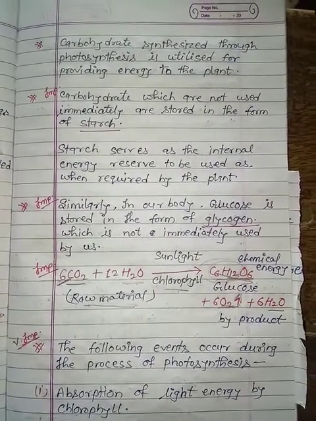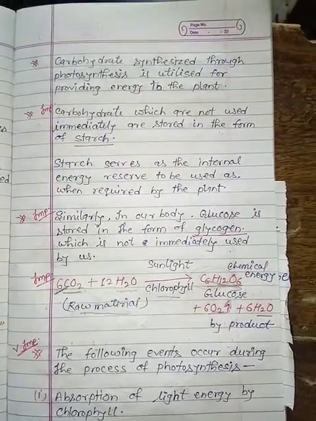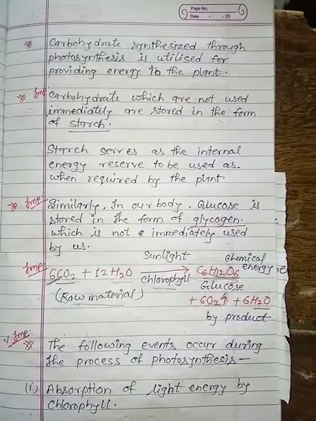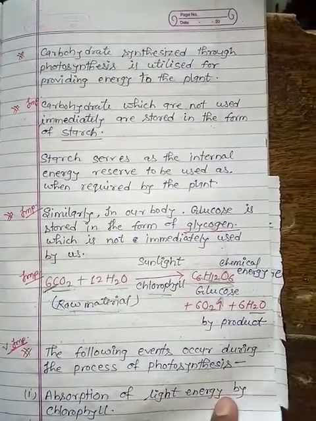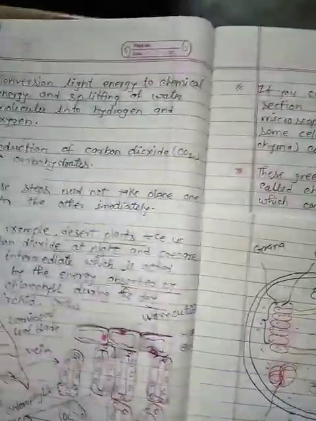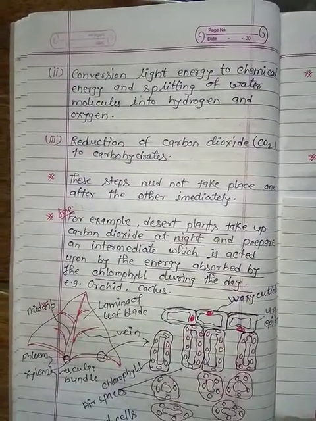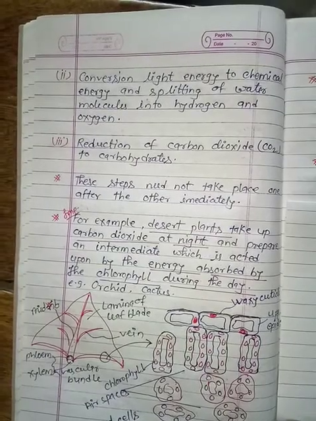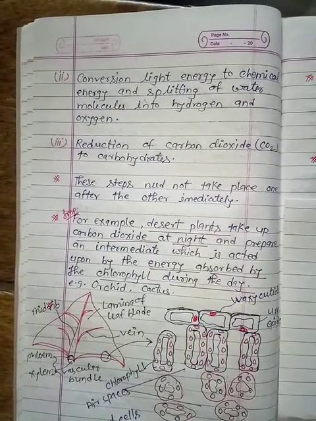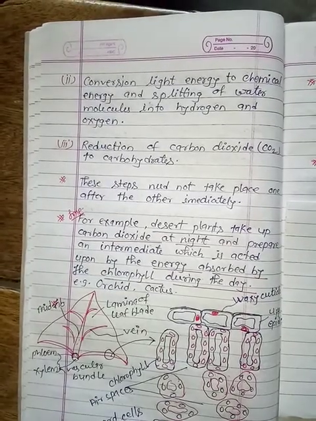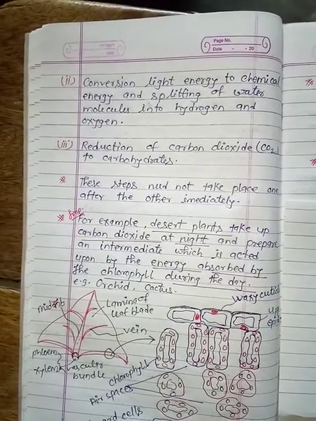First of all, absorption of light energy by the chlorophyll. And what is the role of chlorophyll here? It is responsible for trapping the sunlight. And the second step, conversion of light energy to chemical energy, and splitting of the water molecule into hydrogen and oxygen. And the third step, reduction of carbon dioxide to carbohydrate.